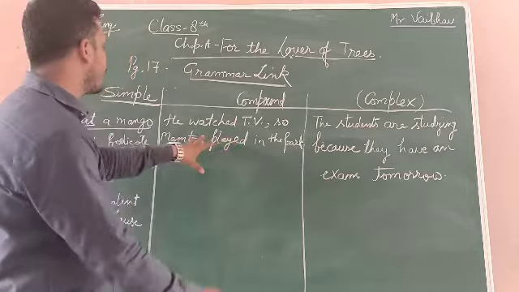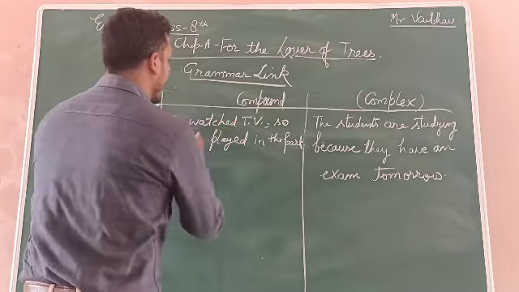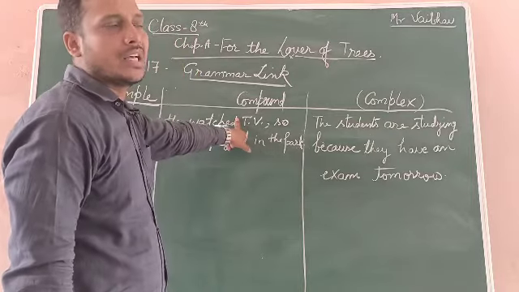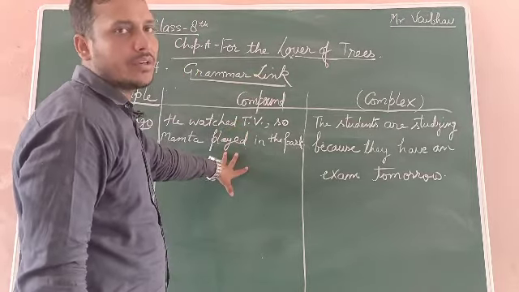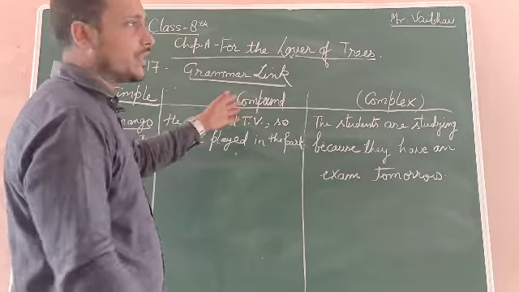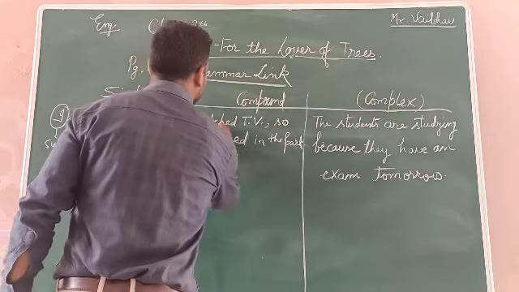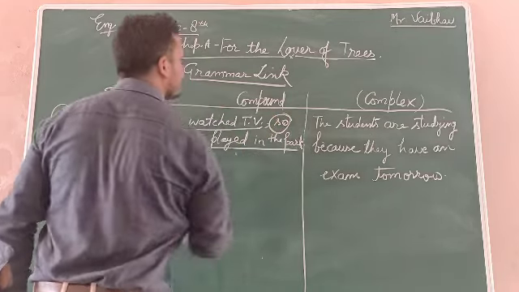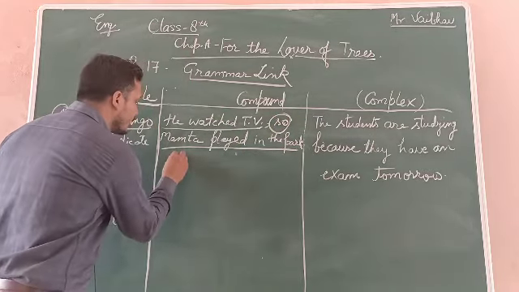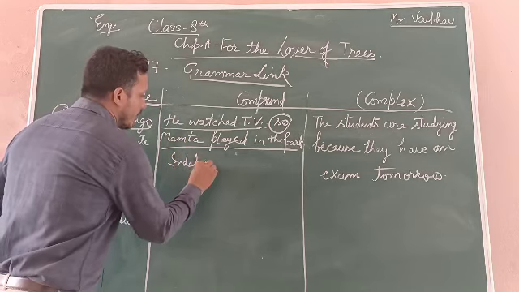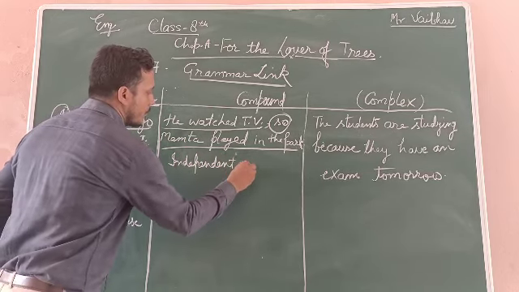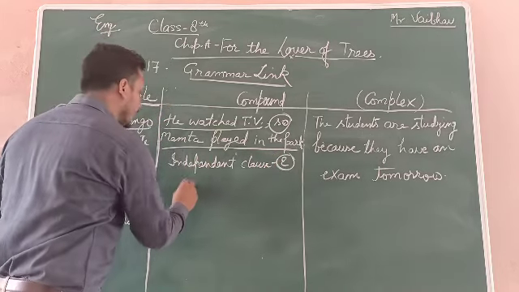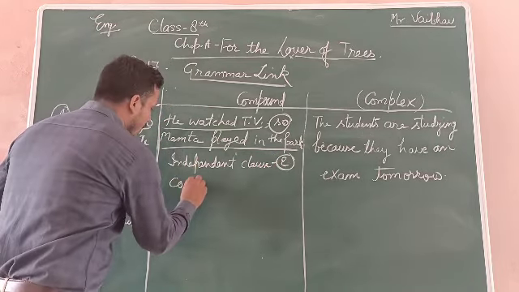Okay. So first of all, we will see this one. He watched TV. This one does not depend on this, and this one does not depend on this. They both don't need any dependency on each other. इनको इसकी जरूरत नहीं है, इनको इसकी जरूरत नहीं. The meaning is actually complete in each and every sentence here. So what result did we get? Two independent clauses, and we are adding them with the coordinate conjunction.